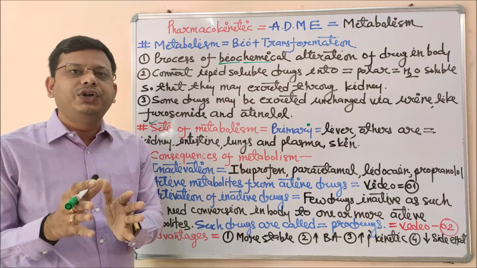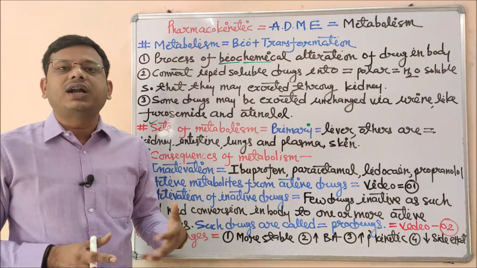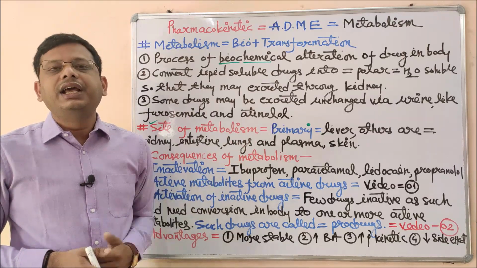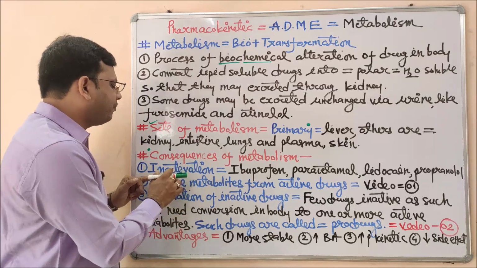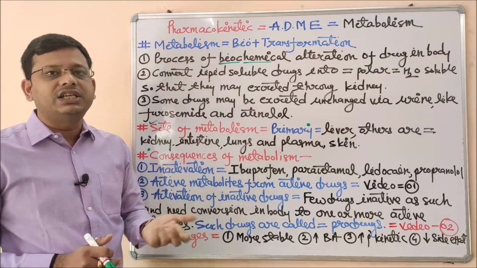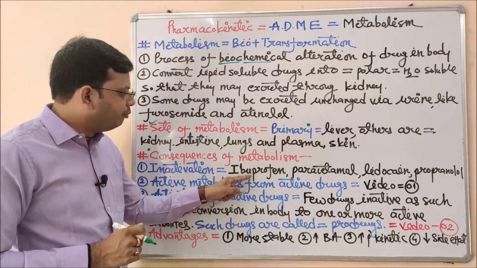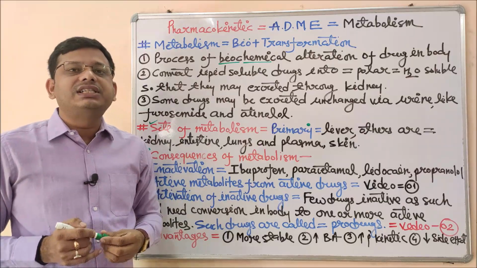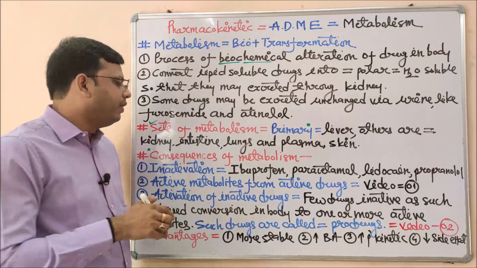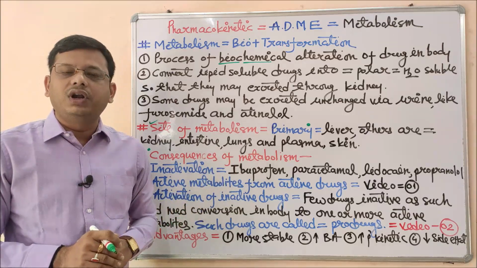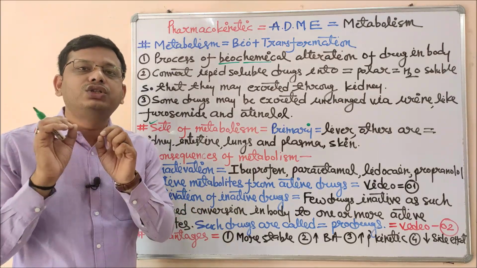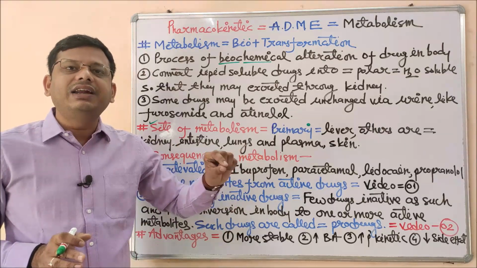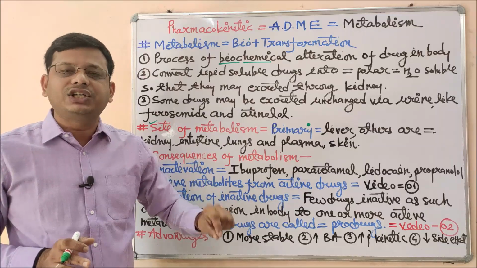We have uploaded a video on our main channel, Solution Pharmacy, about the consequences of first pass metabolism. You should go for that. The link for the main channel is given in the description box. The drugs which get inactivated after metabolism are ibuprofen, paracetamol, lidocaine and propranolol. Inactivation does not mean 0% activity. If the drug is given 100% through the oral route or any suitable route, it will not be destroyed up to 100%. The extent may vary from drug to drug, but there will be a slight reduction in